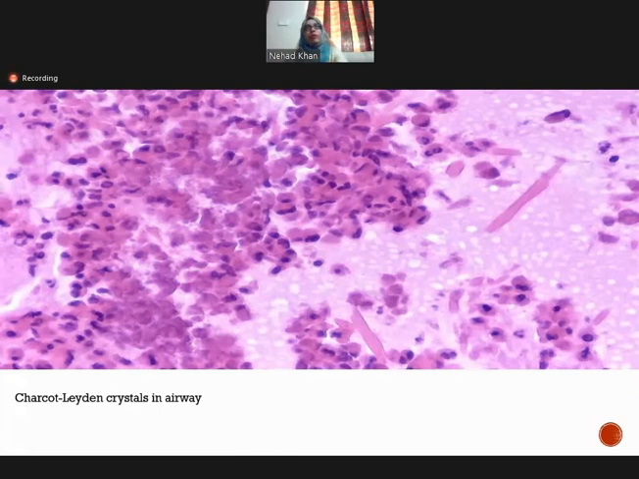Now, the other finding is the Charcot-Leyden crystals in the airways. These are the crystals you may find in asthmatic patients. Along with the inflammatory infiltrate, you may find the Charcot-Leyden crystals.